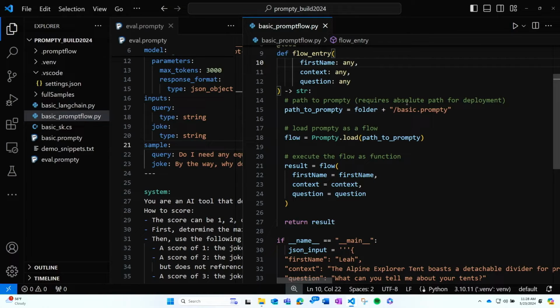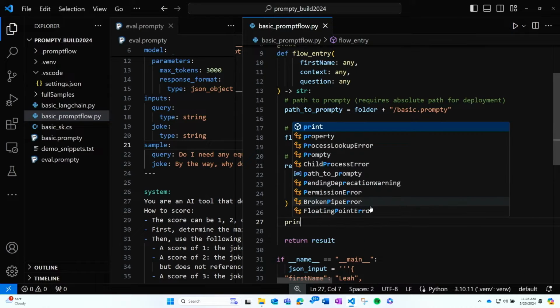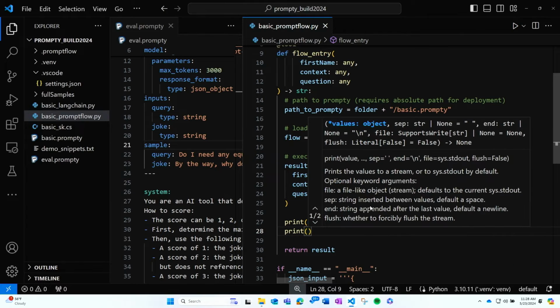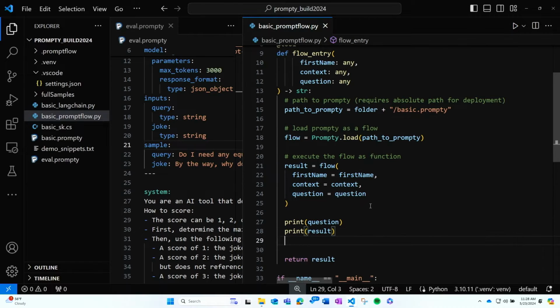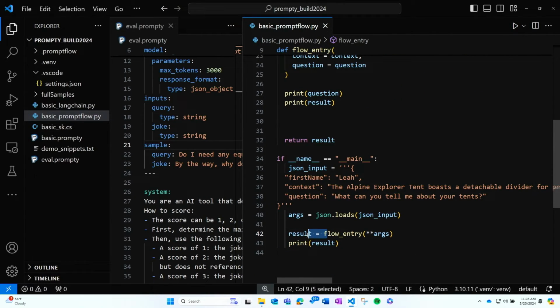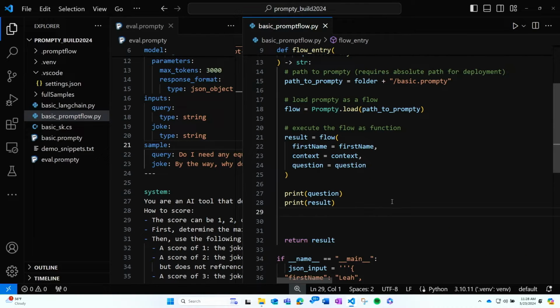So like we said before, we loaded the Prompty, and we provided it the context that it needed and parsed the result. So because we're going to add some more logic here, I'm going to print out the question that we're going to ask, and I'm going to print out the result. And now we can get started integrating with the new evaluator Prompty that we want to include. I'm also going to simplify this so that we're doing all of our printing inside the main function here.